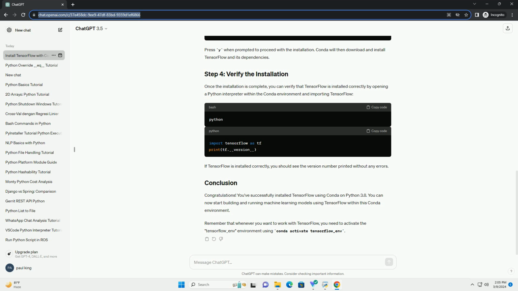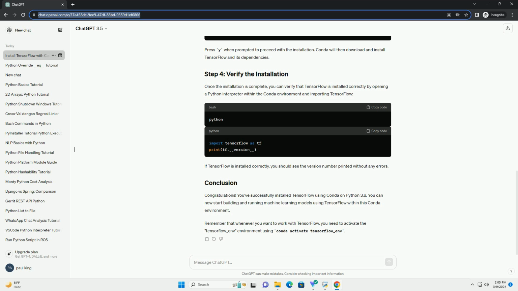you can verify that TensorFlow is installed correctly by opening a Python interpreter within the conda environment and importing TensorFlow. If TensorFlow is installed correctly, you should see the version number printed without any errors.